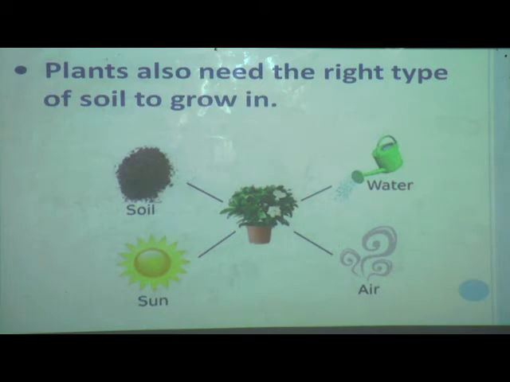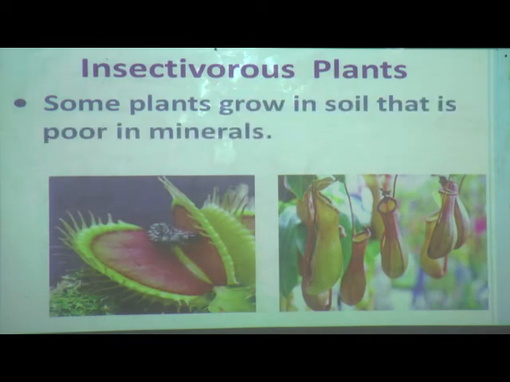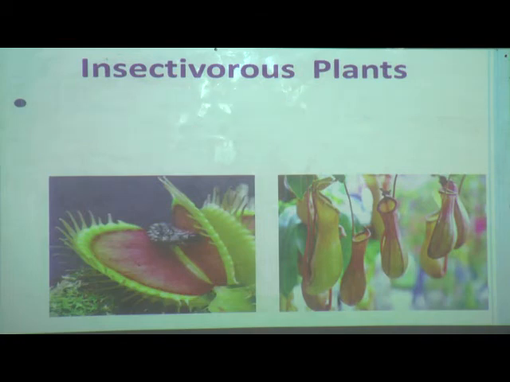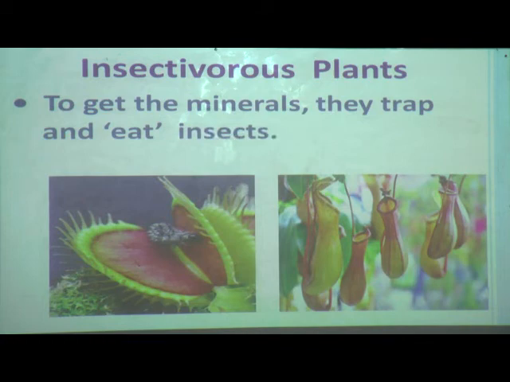Now see here the explanation of why plants eat insects. Some plants grow in soil that is poor in minerals. As plants take minerals from the soil, these plants, to get the minerals, trap and eat insects.